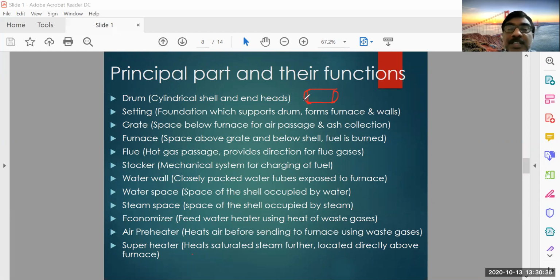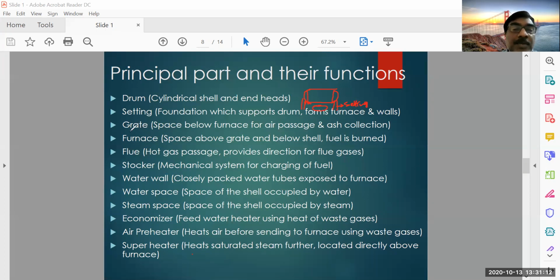That means this drum is there and you are constructing some wall and here some furnace is there. So all this construction is nothing but setting. The setting is the foundation and the brickwork or any other civil work that is supporting the drum, and within that also there will be a furnace and some walls which are enclosing the furnace and other components of the boiler.